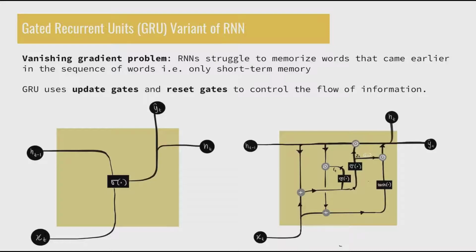To combat this, a GRU helps to control the flow of information. This allows the network to decide how much information from past words is important to the current word. And if it decides that a word that came really early in the sequence is not important anymore, then the network will forget it. So the main mechanism of a GRU is update and reset gates.